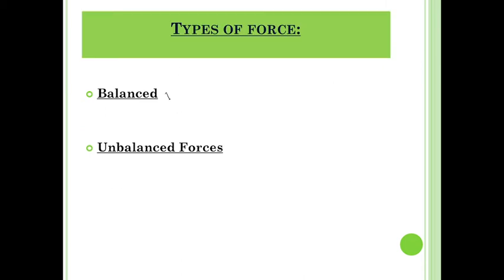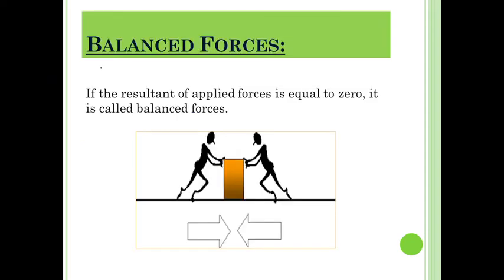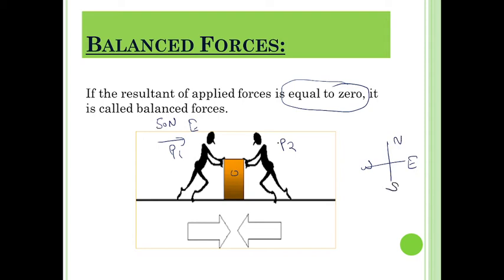There are basically two types of force: balanced force and unbalanced force. Now understand, first one is balanced force. If the resultant of applied forces is zero, let's understand with this example. Suppose this person is P1 and this person is P2. This is any object O. Person P1 applies a force of 50 Newton in the east direction. This is my direction diagram: east, west, north, south. Person P2 applies the same amount of force, 50 Newton, in the west direction.